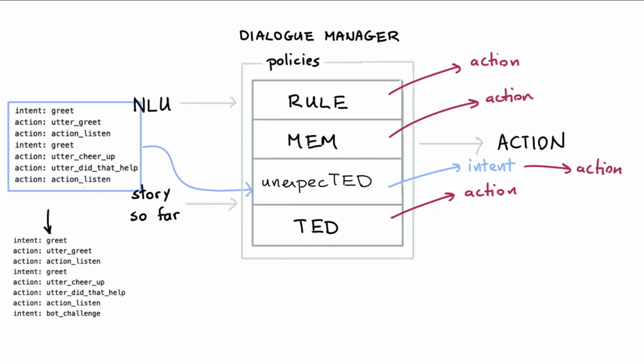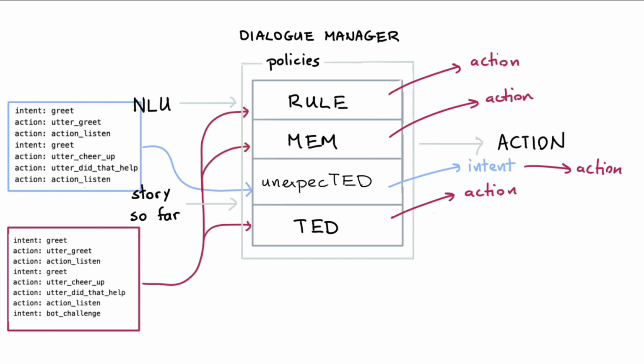And here, an intent has just been uttered, and the dialog manager needs to figure out what the next action is. So this would be training data that the other policies would have seen. I hope you recognize the contrast here. The unexpected intent policy really needs to have different behavior than the other policies in order to get this to work. So that's why there's a couple of implementation details worth highlighting.